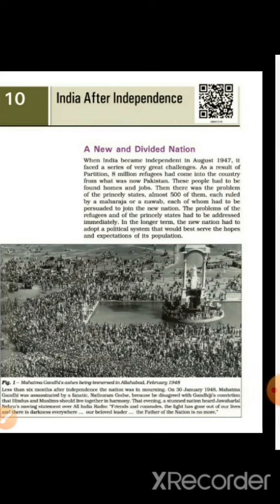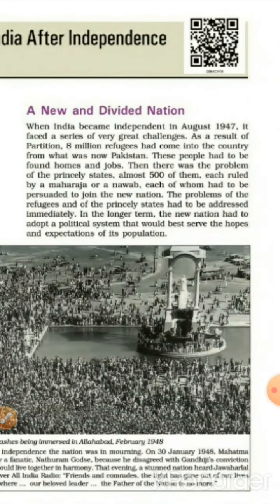NCERT Class 8 History, Chapter: India after Independence. A new and divided nation. When India became independent in August 1947, it faced a series of very great challenges.